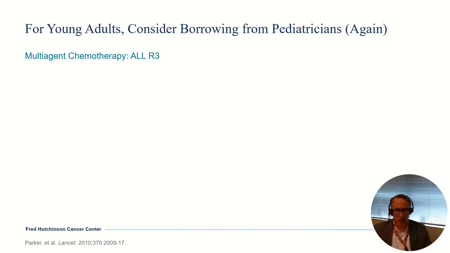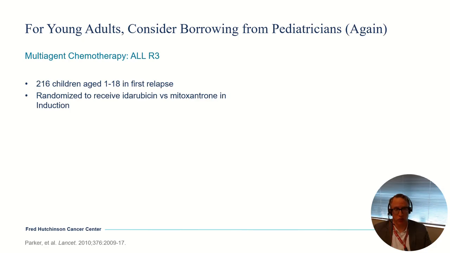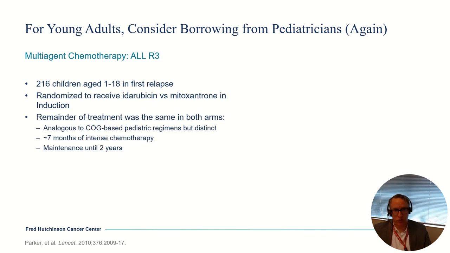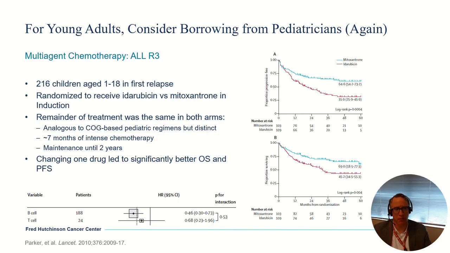One strategy that I will sometimes consider borrowing from our pediatricians again is the ALL-R3 regimen. So this was a study that included over 200 children, so up to age 18, in first relapse. It was a randomized study looking at either idarubicin or mitoxantrone during induction. So that was the only difference between the 2 arms. The remainder of the treatment was the same. It's pretty similar to a COG-based pediatric regimen. It is not for the faint of heart. It is a complicated regimen. It's fairly intense, and it's analogous to treating patients with pediatric-inspired therapy. So if you're familiar with that, you'll be familiar with some of the concepts here.